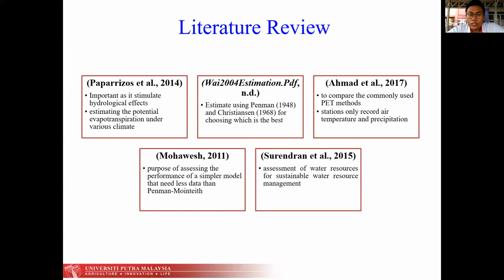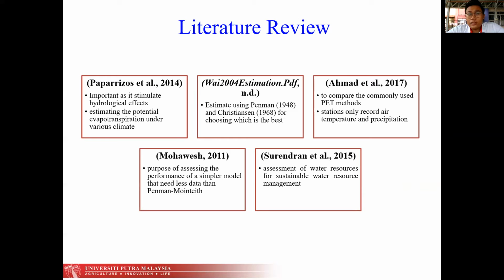Next is from Yin in 2004. They estimated the PET using two different equations, Penman and Christiansen, to choose the best method to be used. Next is from Ahmad et al. in 2017. They compared the commonly used PET methods, where the stations in the country only record air pressure and precipitation.